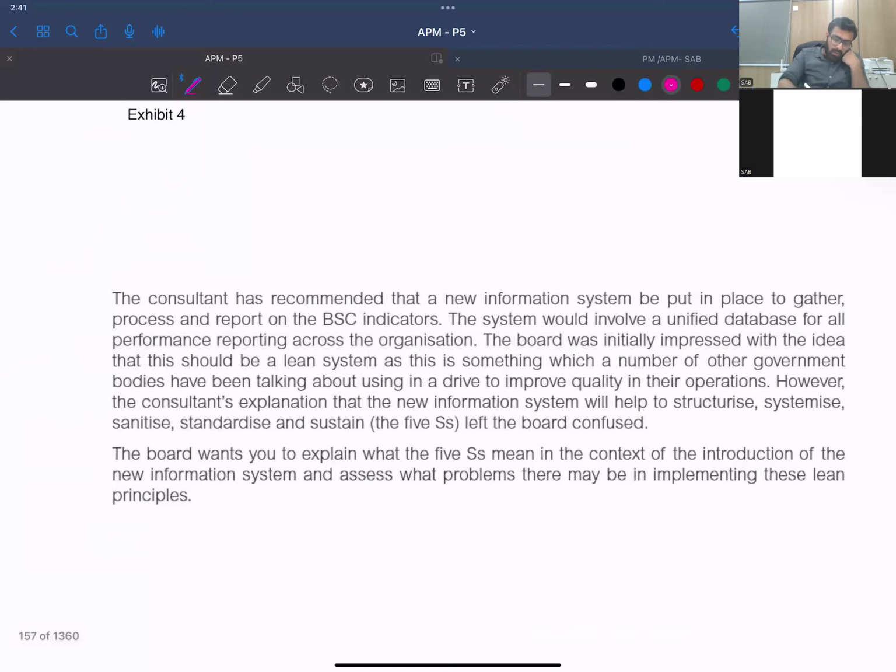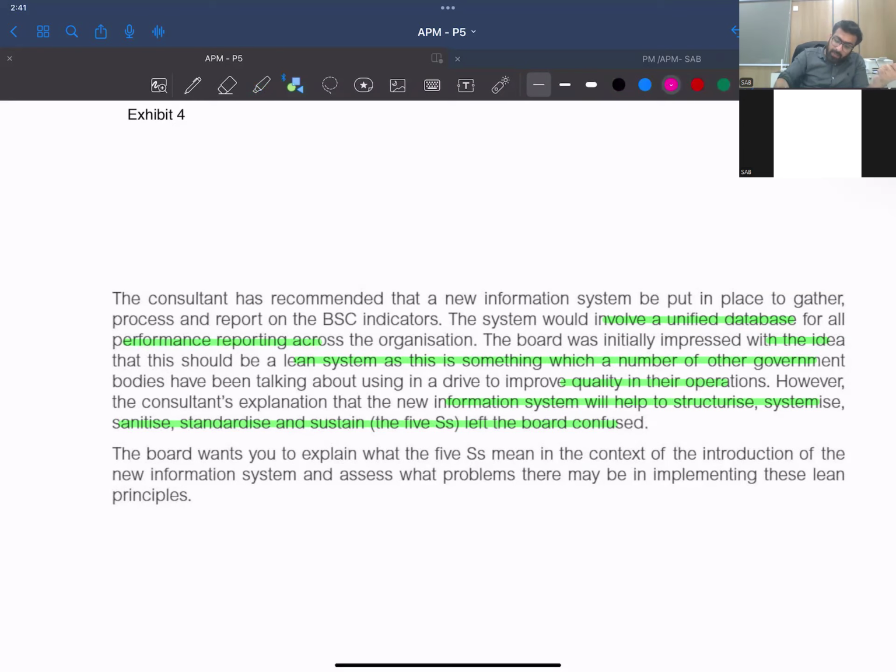Now, the consultant has recommended that a new information system be put in place to gather, process, and report on the BSC indicators. The system would involve a unified database for all performance reporting across the organization. The board was initially impressed with the idea that this should be a lean system, as a number of other government bodies have taken this up to improve quality. However, the consultant's explanation that the new information system helps to structure, sanitize, standardize, and sustain left the board confused.